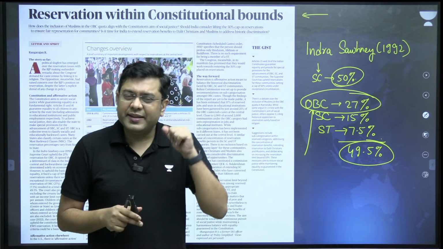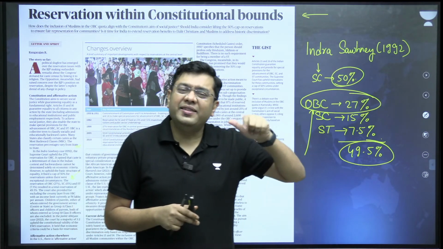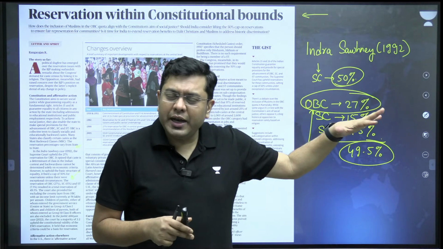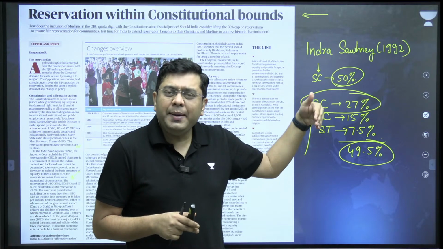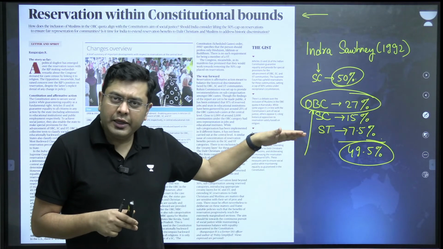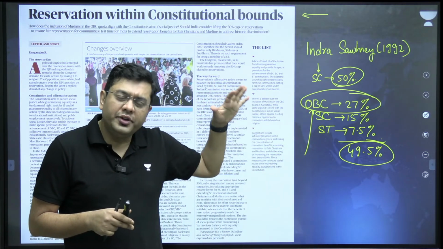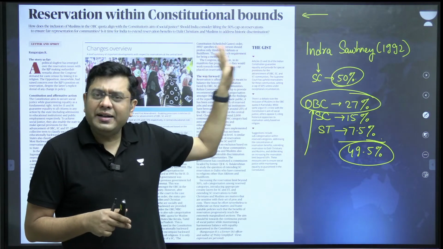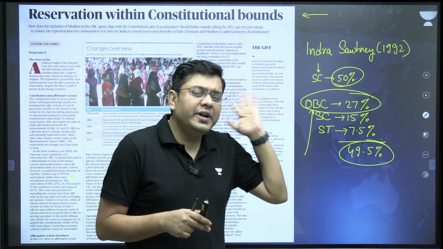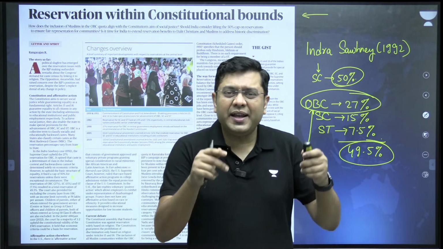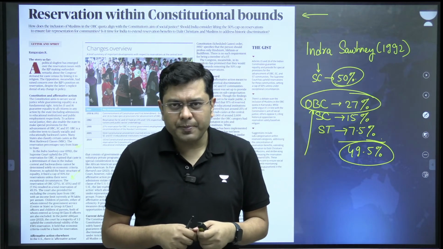For example, when it comes to SCs, the constitutional order for scheduled castes talks about only members of Hinduism, Sikhism, Buddhism, who will be accorded that status. But for STs and OBCs, you don't have any such requirement, any such regulation.